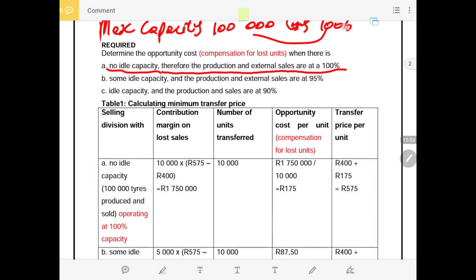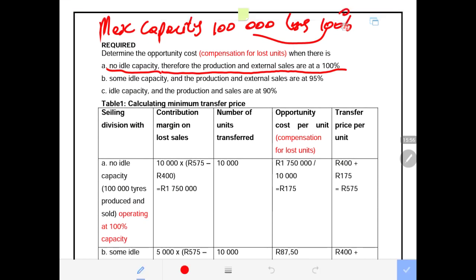Now I have the table showing the whole of the scenarios. We have the selling division with no idle capacity, with some idle capacity, and with idle capacity. Here we need to calculate the contribution on lost sales. I want to bring to your attention that when you do the calculations, please don't draw this table. This table is just for presentation for the person that is teaching you.